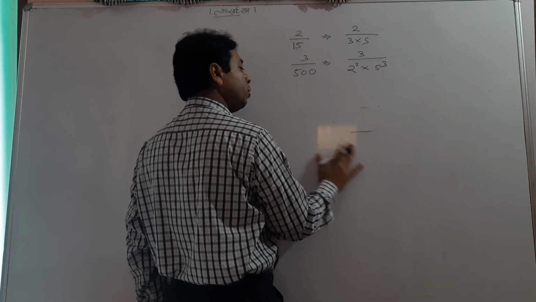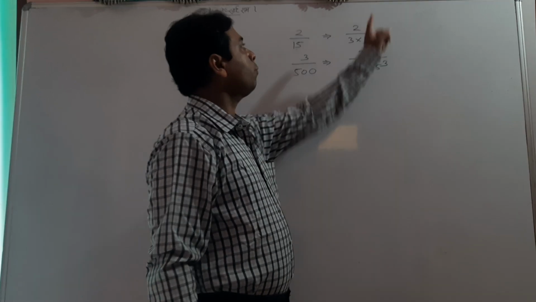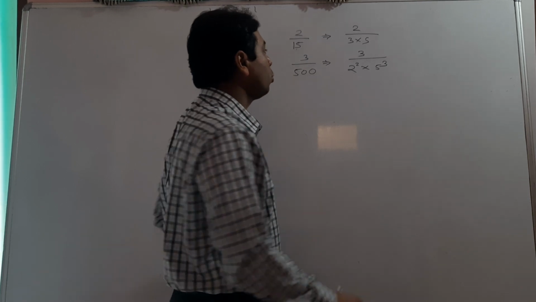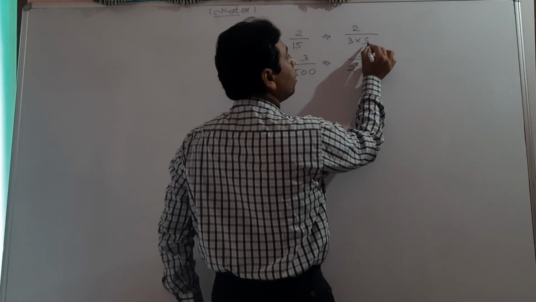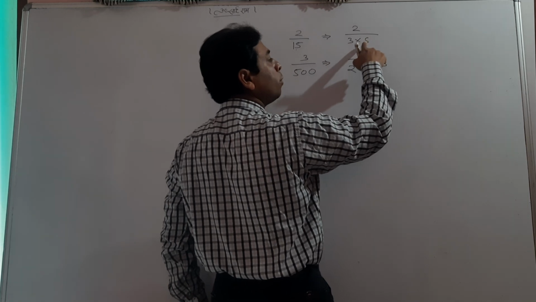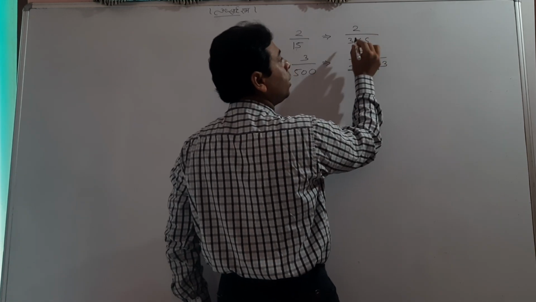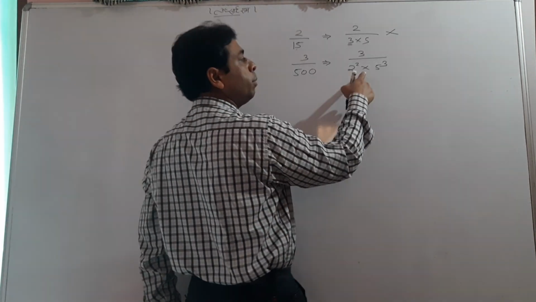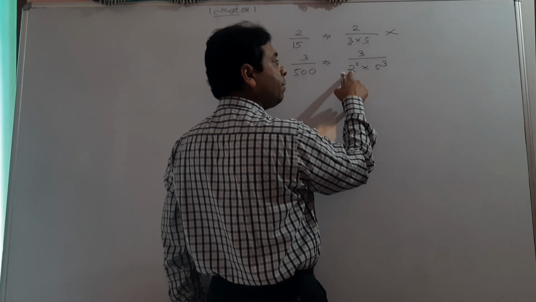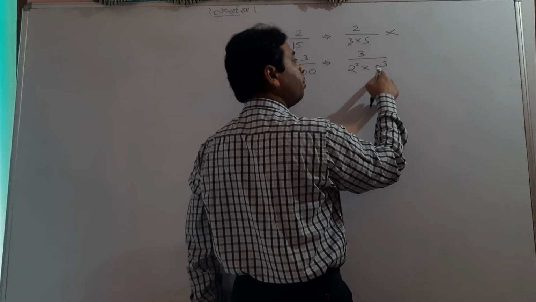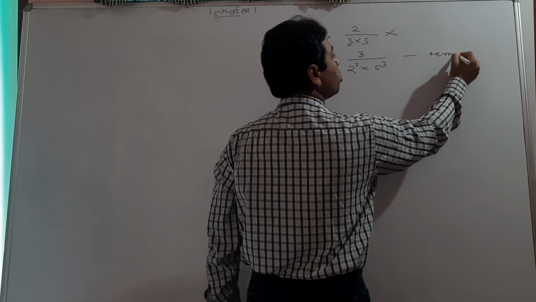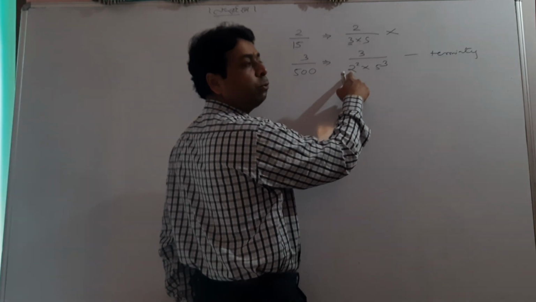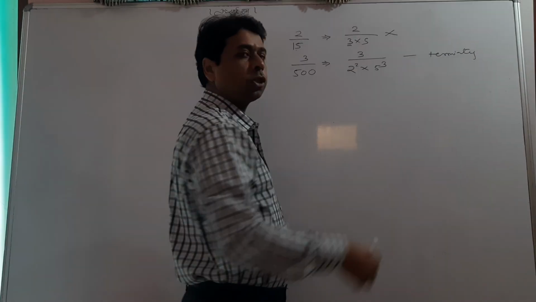I would say something, you can see both of these questions, 2 by 15 and 3 by 500. What do you think on this? In the denominator, the factors are not in the form of either 2 or 5 or both. Meaning, it is 3, which shows that it is not a terminating decimal. What do you think about that one? In the denominator, it has 2, it has 5, meaning only 2 and 5 are there, meaning it is terminating. So, a very simple thing I am telling you. In the denominator, the factor should be either of 2 or 5 or both, meaning it is terminating.